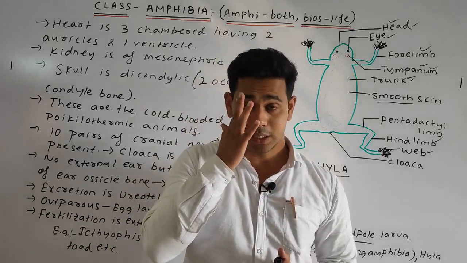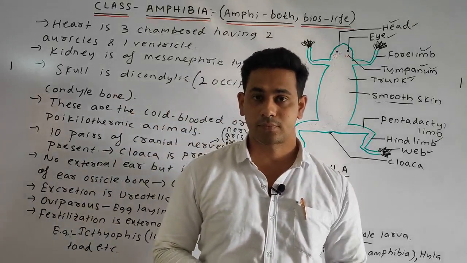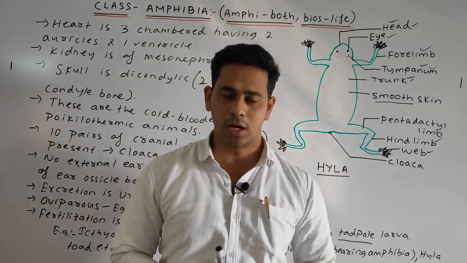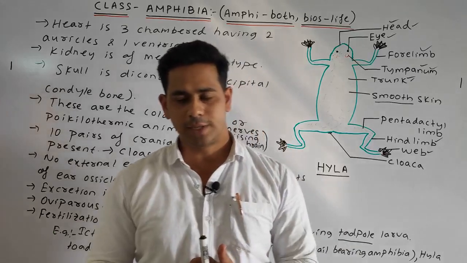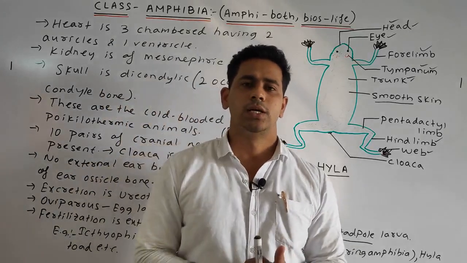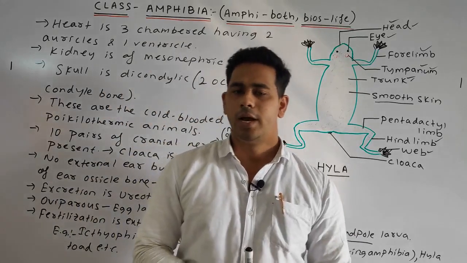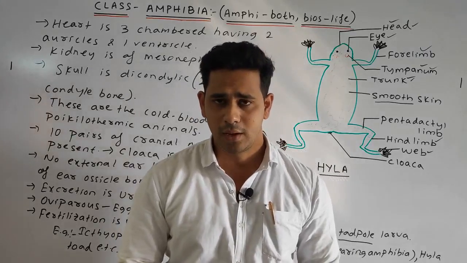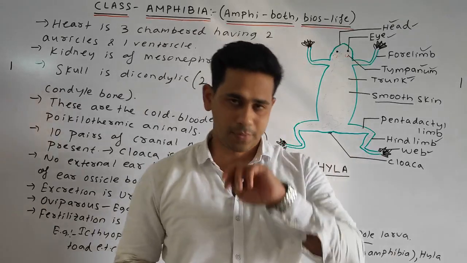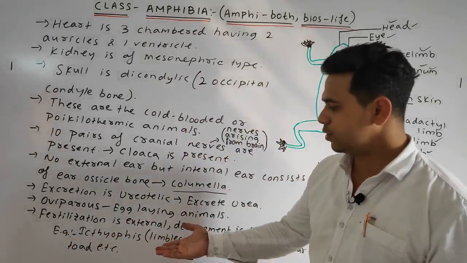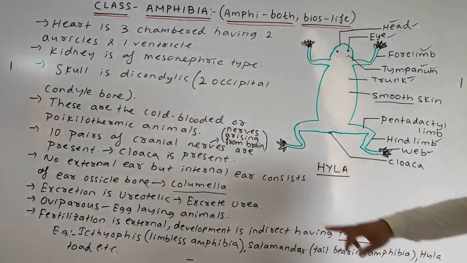Next we discussed that in the case of the amphibia, the respiration is done in the adult by the lungs, but in the early stages, cutaneous and buccopharyngeal respiration is seen. And also we discussed that the excretion in amphibia is ureotelic, means they excrete generally the urea. Fertilization is external, the development is indirect, that is why it has the larval stage, called a tadpole larva. And lastly the examples: Ichthyophis, the limbless amphibia, salamander, the tail bearing amphibia, Hyla, toad, etc.